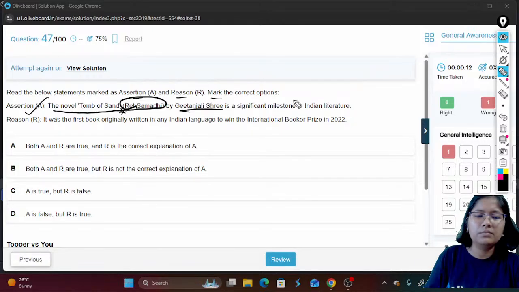It's quite a big book, but like Heart Lamp, you can finish it in 2 days. And this one contains a long story. So it's a complete novel. And Heart Lamp was short stories, but again, good reads. Is it a significant milestone in Indian literature, correct? Right?